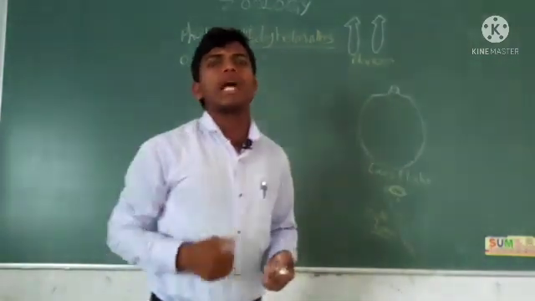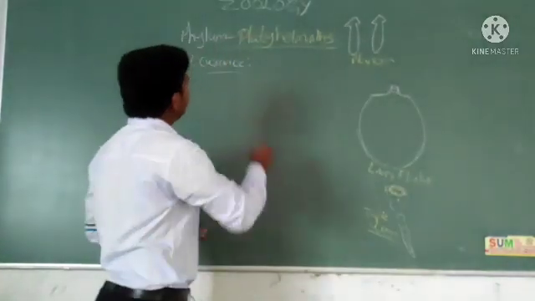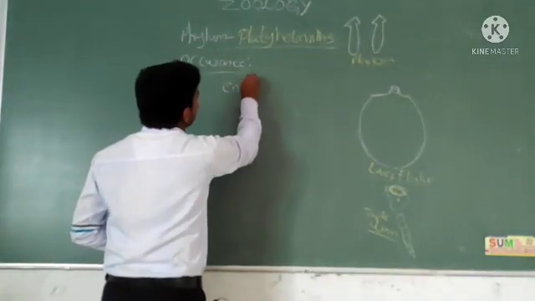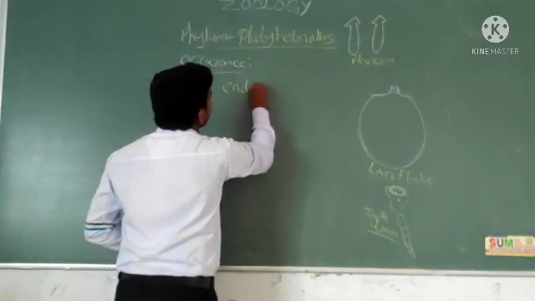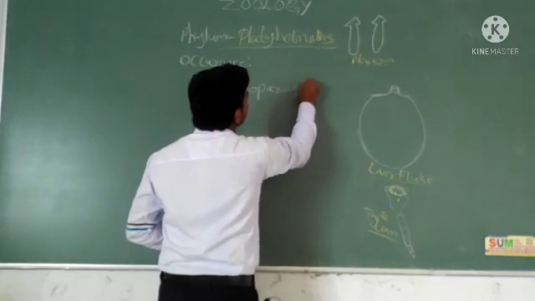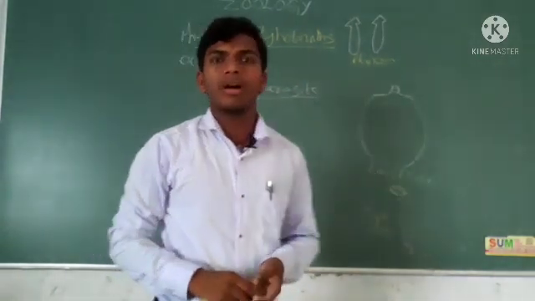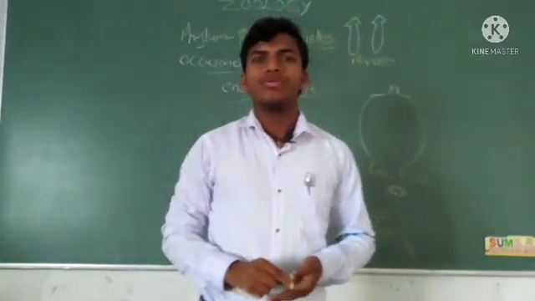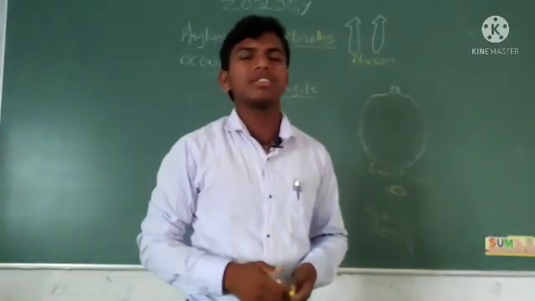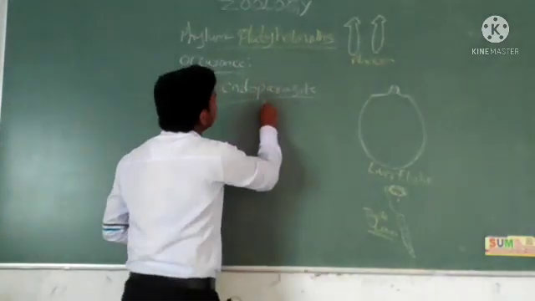Habitat of these Platyhelminthes: these are endoparasites. What is the meaning of endoparasite? You may feel it is a new word, right?